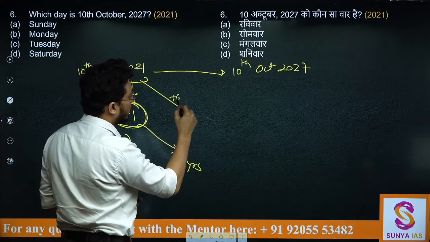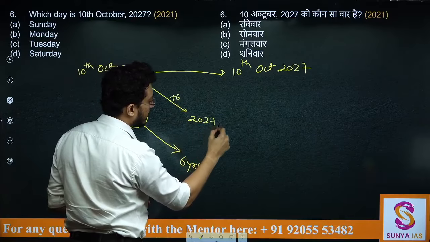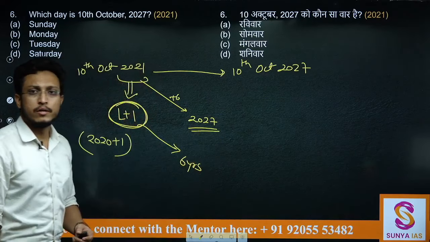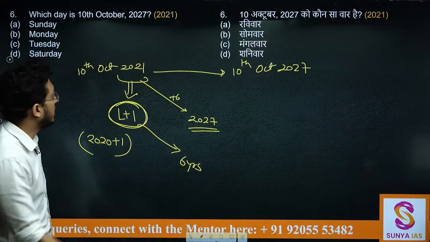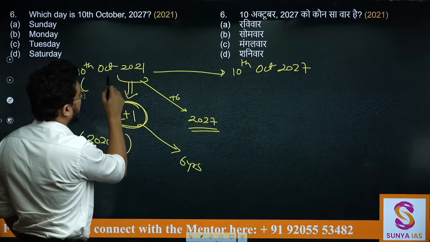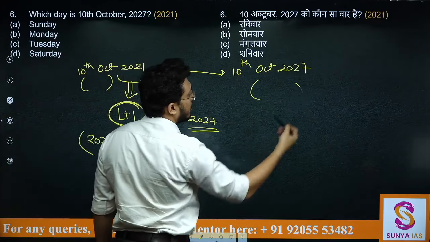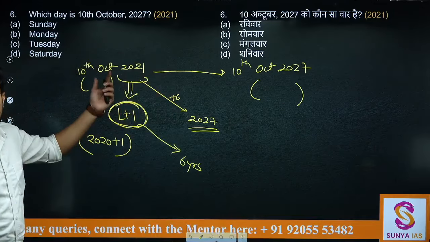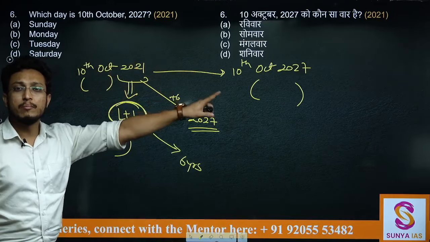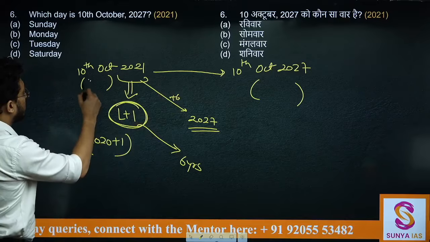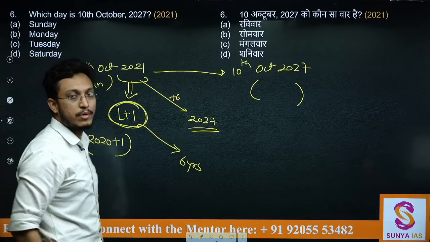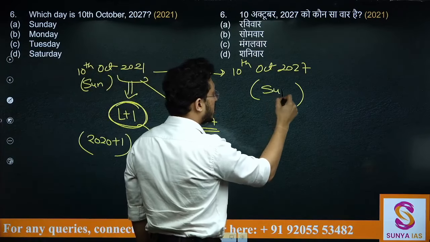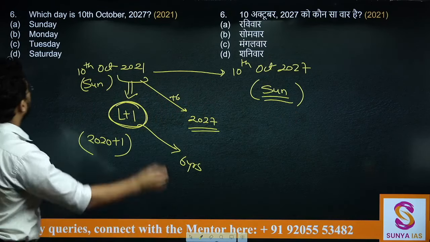That means 2021 and 2027 will follow the same calendar. These 2 years are following the same calendar. That means this particular date in 2021 and 27 will have the same day. So if this was a Sunday, because this was the exam day, this will also be a Sunday. Your answer was Sunday.